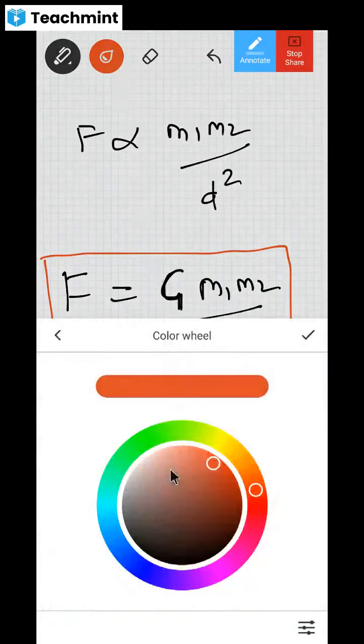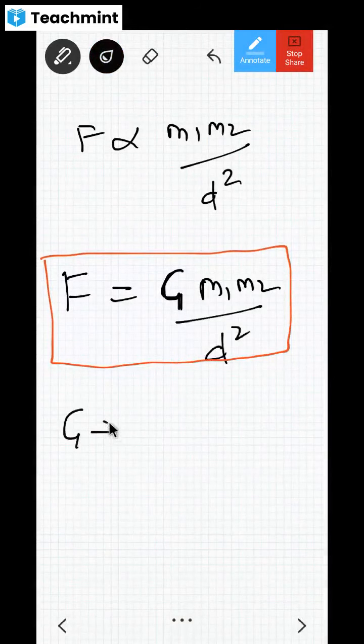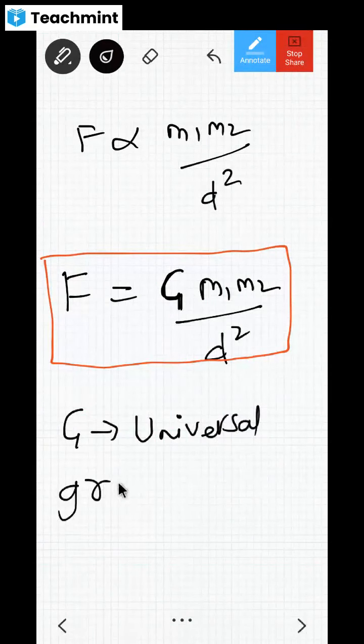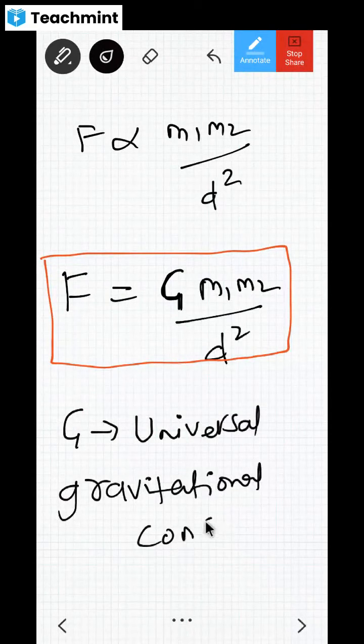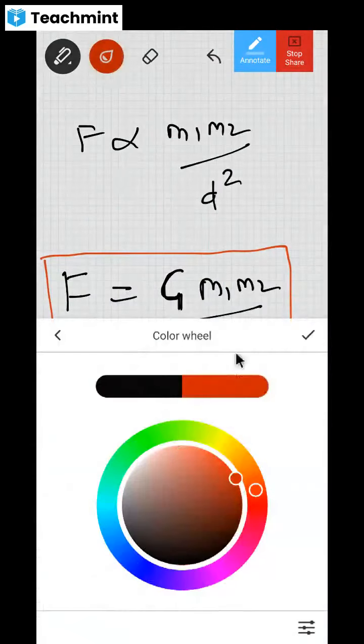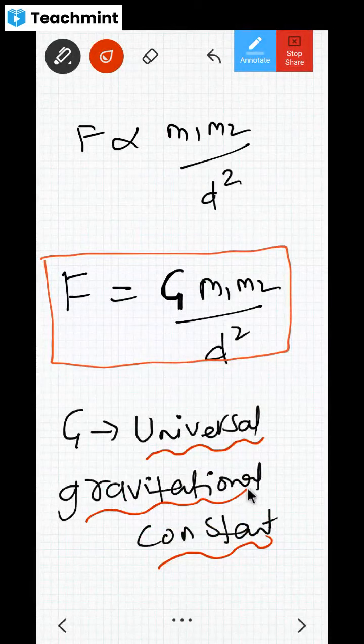A very important point, dear children: whatever G is there in this, the name of this G is universal gravitational constant. Please remember this. Why its name is universal gravitational constant is that wherever you go in the universe, its value does not change. It is the same.